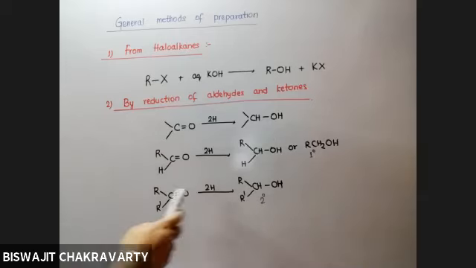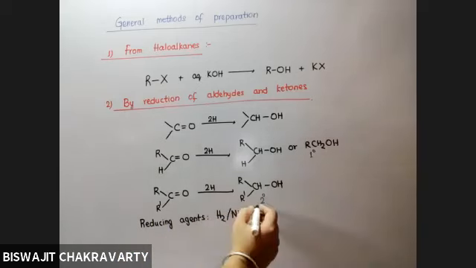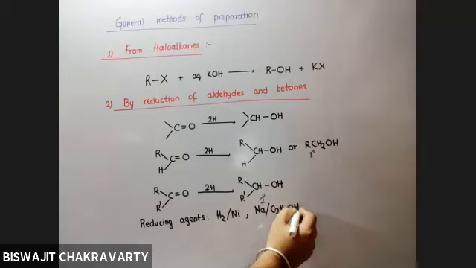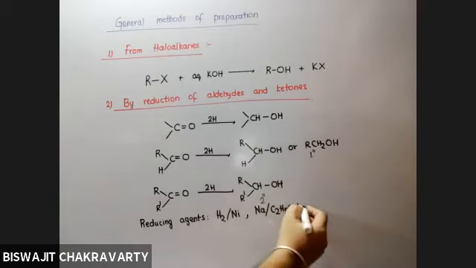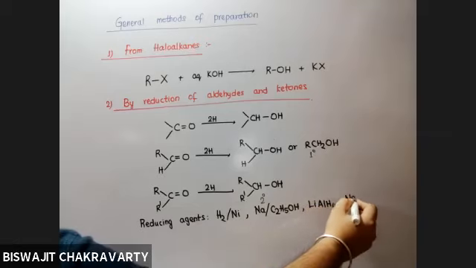Now the question arises, where will these hydrogens come from? What reagents should be taken? The reducing agents used for this purpose can be hydrogen in presence of nickel, sodium in presence of ethanol, lithium aluminum hydride, or sodium borohydride.